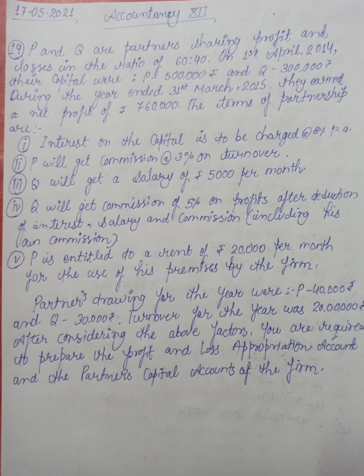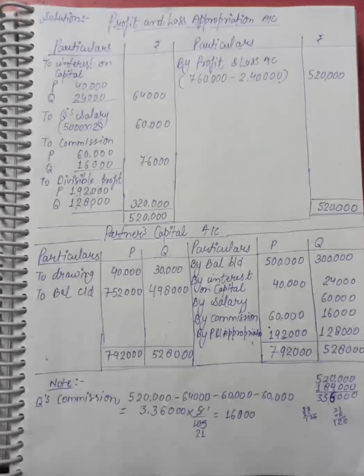Since the monthly rent is given, you have to convert it into annual: 20,000 multiplied by 12 is 2,40,000. You can directly deduct 2,40,000 from the profit on the credit side. So 7,60,000 minus 2,40,000 will come to 5,20,000 on the credit side.